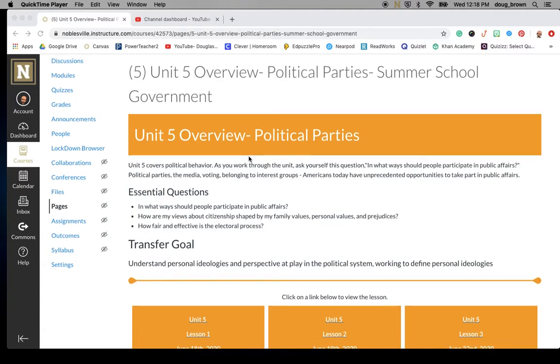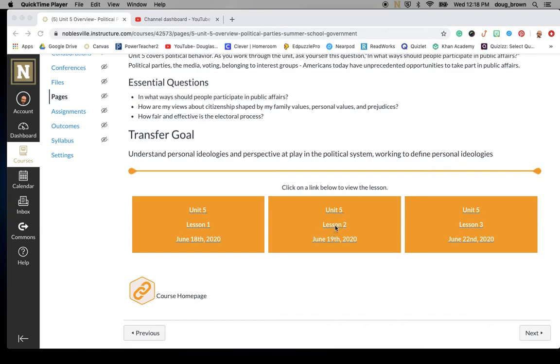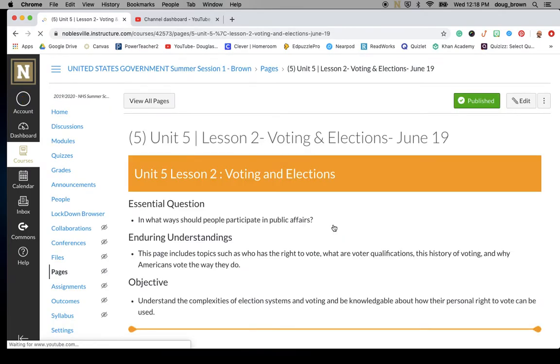All right, class, welcome to day 2 of Unit 5. We are here working on Lesson 2 today, Friday, June the 19th. So let's take a look at what's going on.